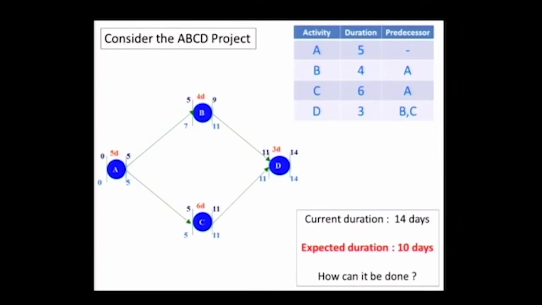Now let us get to our favorite project. It is a simple ABCD project, and as you can see here we have the 14-day completion, and let us say that the person who gave you this project wants it done in 10 days. Right now it is 14. What are your options?